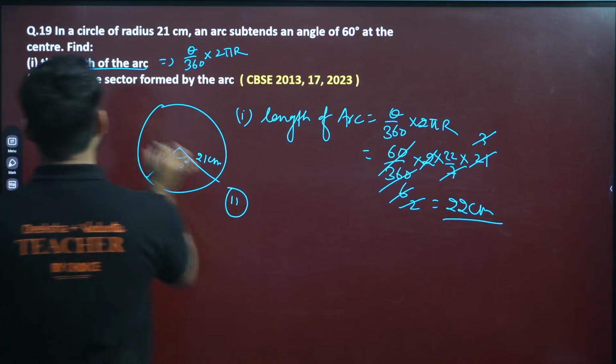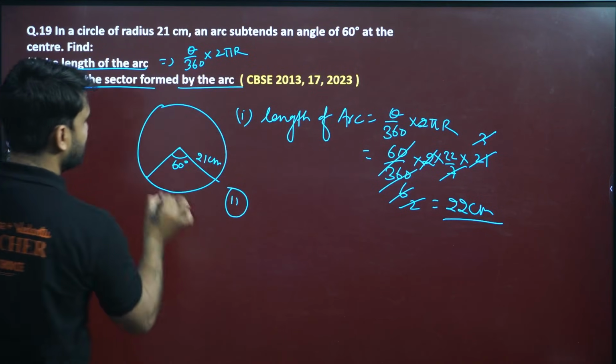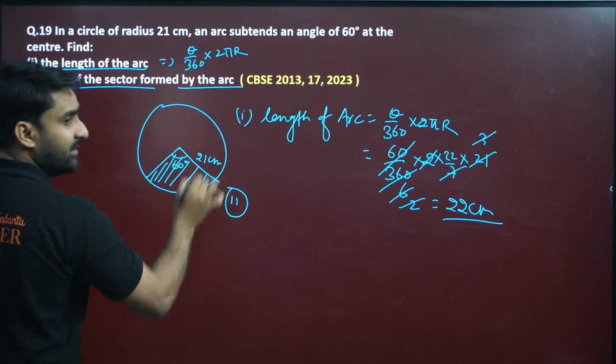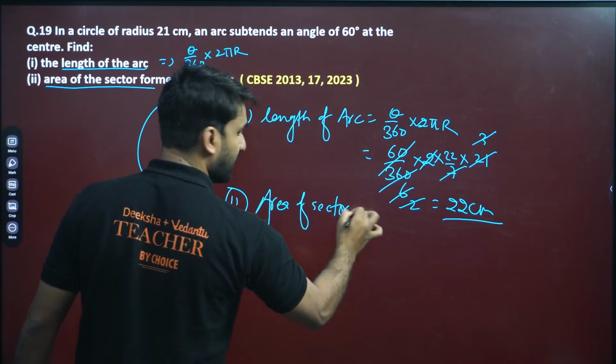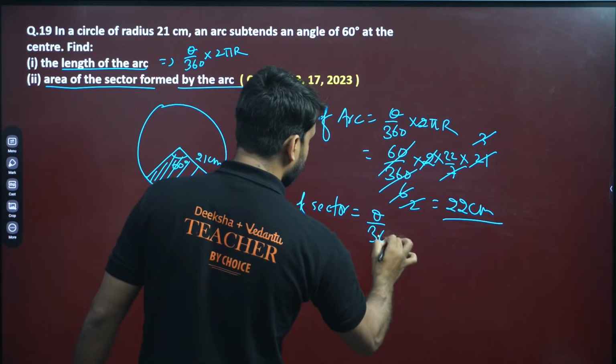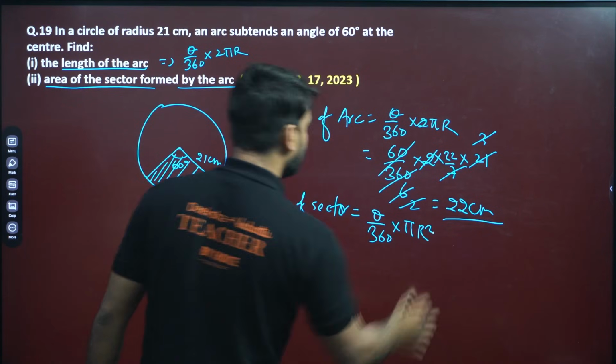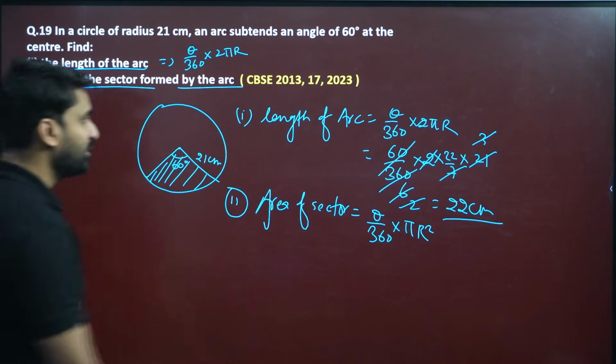The second question is to find the area of the sector. Area of sector is theta by 360 into pi r square. We know the values, so put the values.